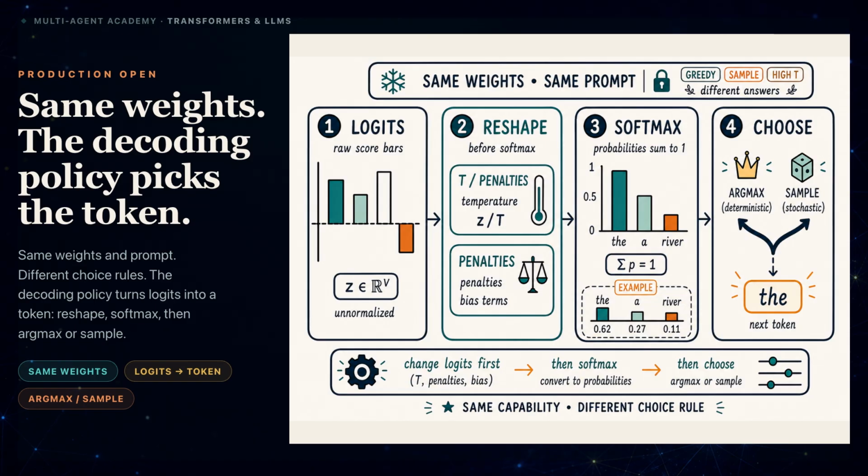Truncation may remove low-ranked tokens and normalize the probabilities that remain. The final selection rule either takes the token with the highest probability or samples one token from the remaining distribution. Implementations can compose these operations differently, so the serving documentation remains the final authority. The main mechanism is stable. The model computes logits, and the decoding policy converts those logits into a token.